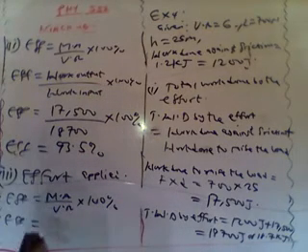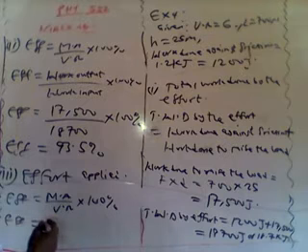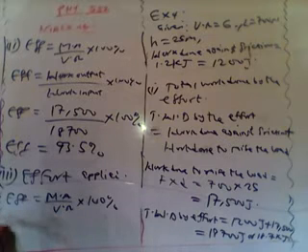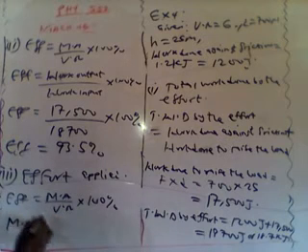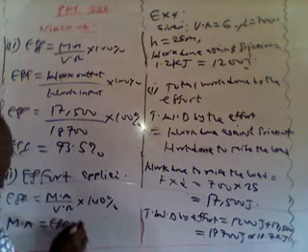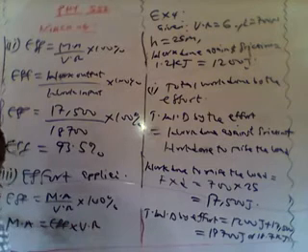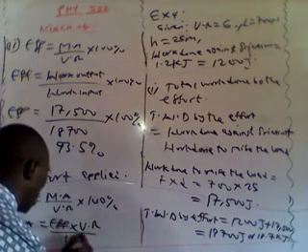So from here now, let's substitute all this. MA from here will be efficiency multiplied by velocity ratio divided by 100.